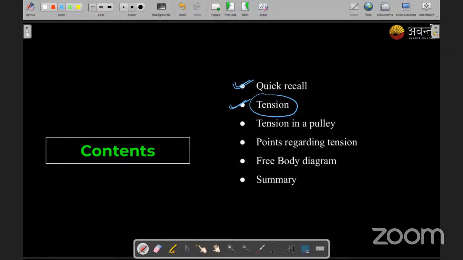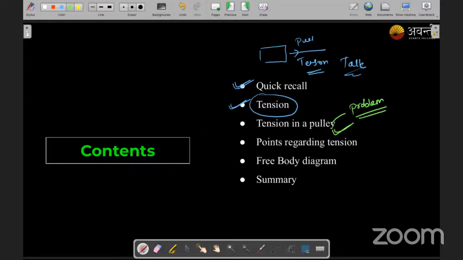Let's say you have a mass and a string, and you are trying to pull this string. A tension is created, and we are going to talk about that tension. Later we are going to talk about tension in a pulley. We are not going to talk about the problems of pulleys, but we are going to analyze how tension acts in a pulley. Then there are certain points regarding tension that we will study.